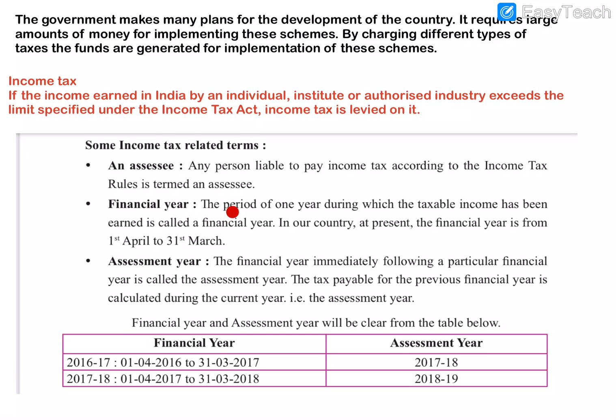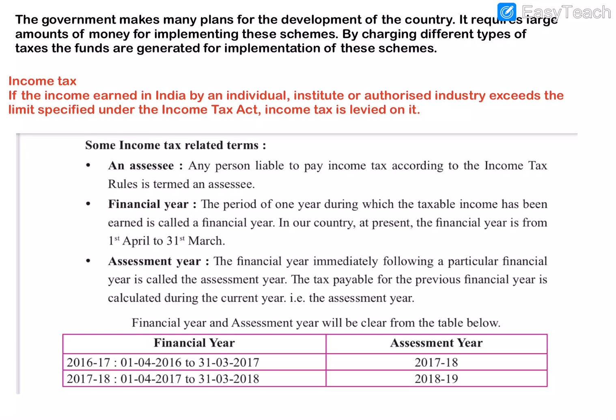Then financial year: the period of 1 year during which the taxable income has been earned is called a financial year. So how are we calculating the income? Based on a time period, we need a period of 1 year to calculate the income tax. In our country at present the financial year starts from 1st April and ends on 31st March. So income tax is calculated on the basis of 1 year's income, and that period of 1 year during which income has been earned is called the financial year.